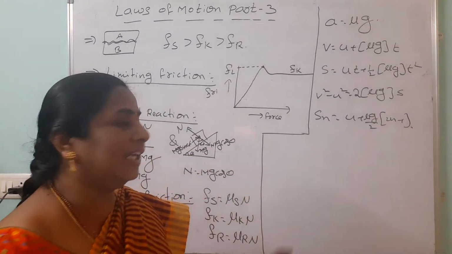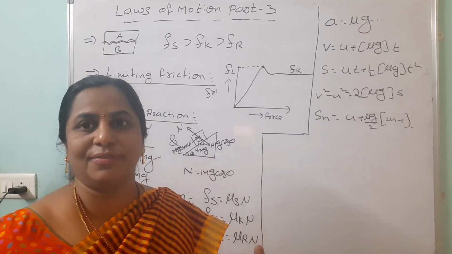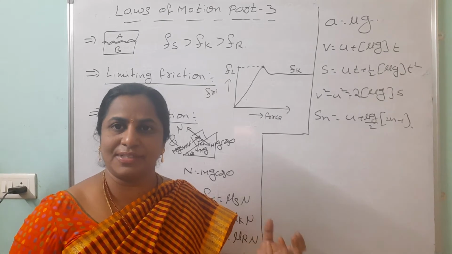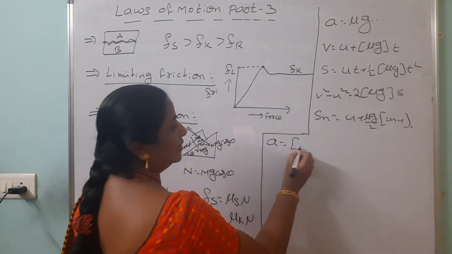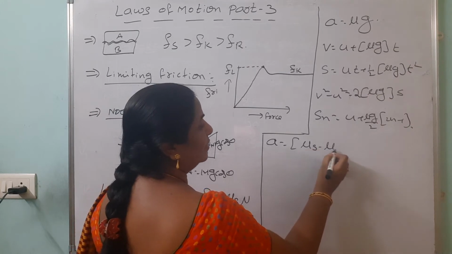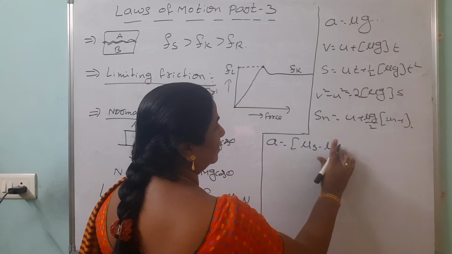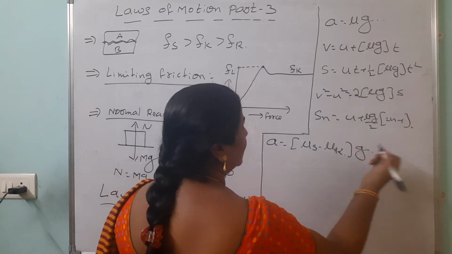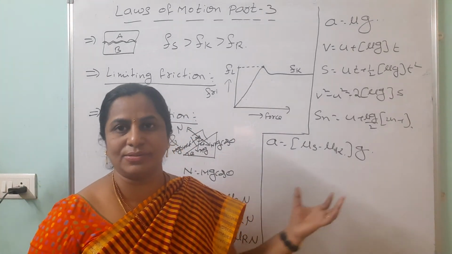This is for equations of motion also. Sometimes they are giving both coefficient of static friction and coefficient of kinetic friction. In that case also one formula is there, a equals (mu s minus mu k) into g. So like that we can find out the acceleration of the given body belonging to the friction.